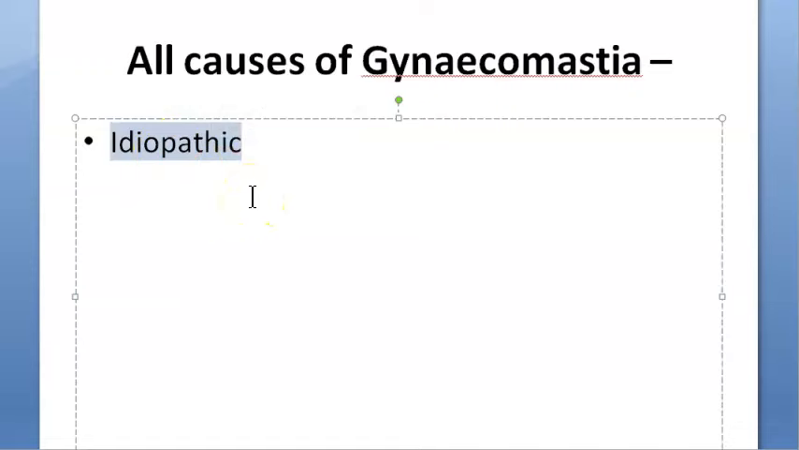Then there is something called idiopathic. Nobody knows why it happened on earth. So simple. Just smile and say no idea.